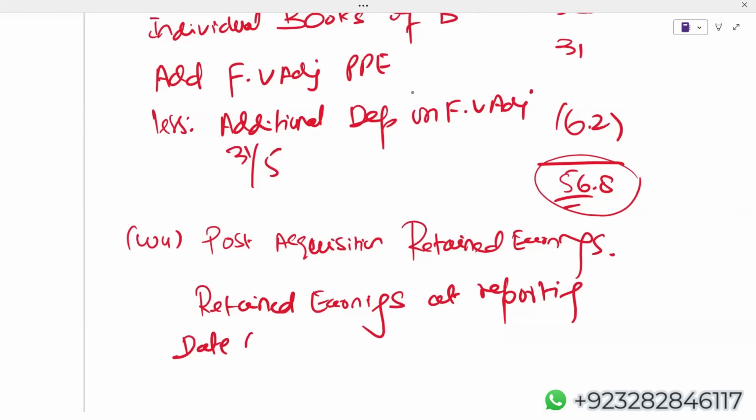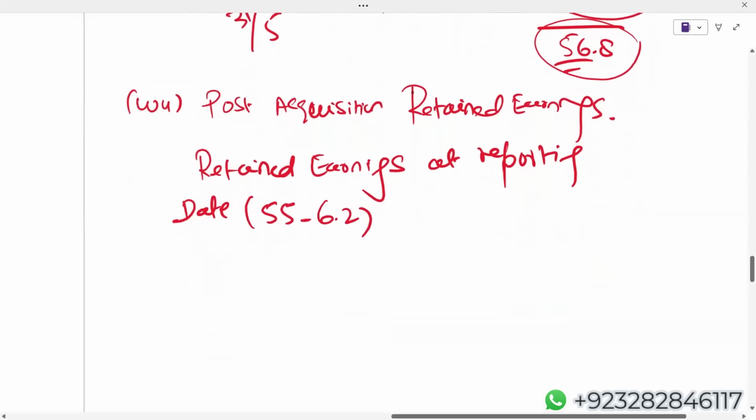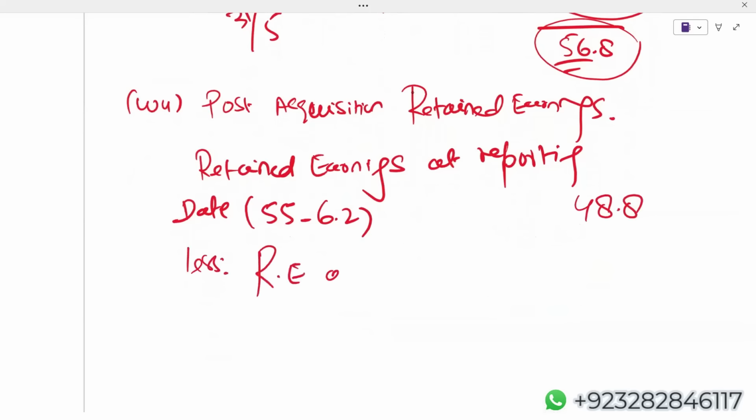The examiner has given us the subsidiary's retained earning at reporting date 55. Logically, this 55 will be reduced. Obviously, it is reduced due to additional depreciation on fair value adjustment. So 55 minus 6.2 gives me 48.8, less retained earning at acquisition, which is 39 if I'm not wrong. So in the post-acquisition, I'm getting 9.8.